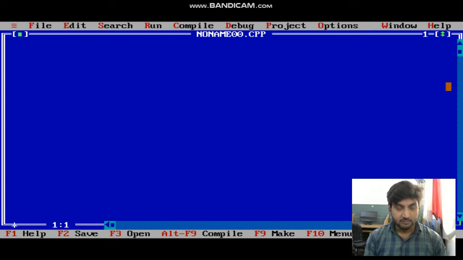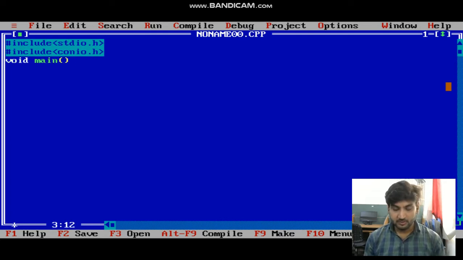In C programming, we are just inserting some header files like include stdio.h, this is for input output, and include conio.h, this is for console output. Void main is the main program where we start the program, right. Here I take one integer variable, i, and assign a value 1, right. I will explain one by one what this is and why we are putting a value 1.